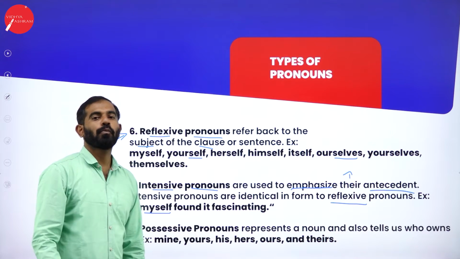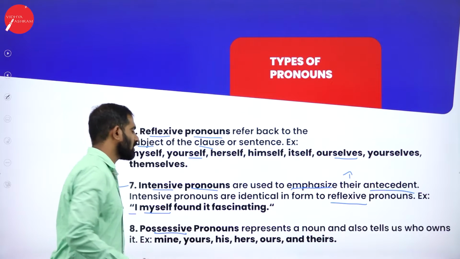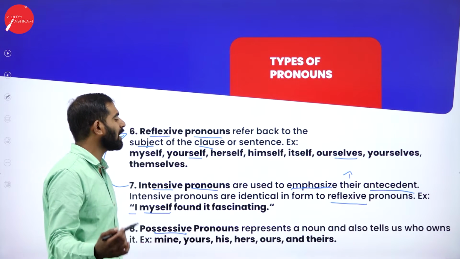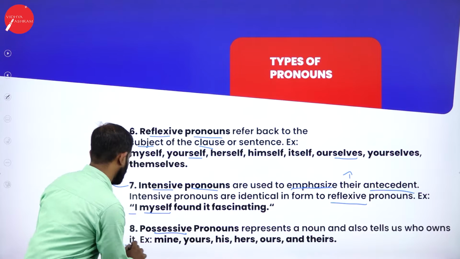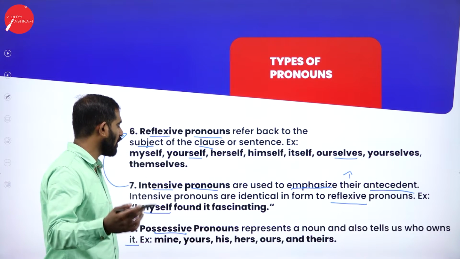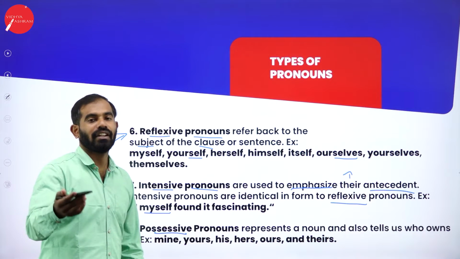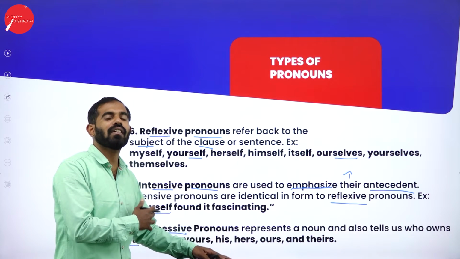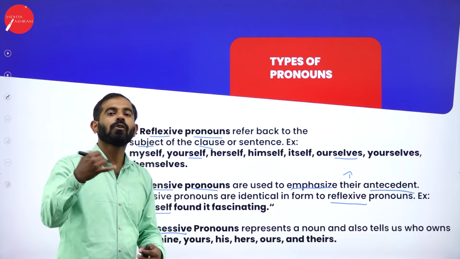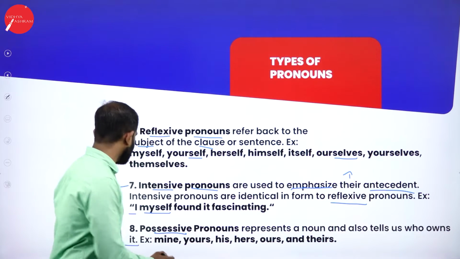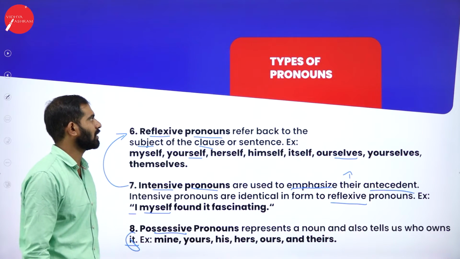Eighth one is possessive pronouns. As the word itself says, possessive pronouns represent a noun and also tell us who owns it. For example, mine, yours, his, hers, ours, and theirs. So it clearly gives an idea of what is owned by whom, or who owns it, whether it refers to an object or anything else.